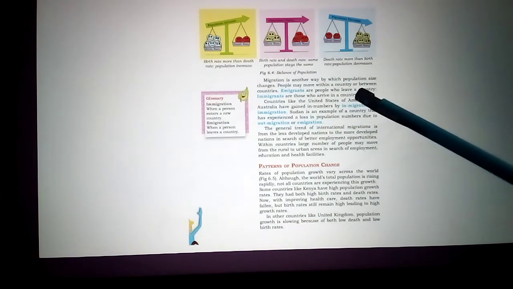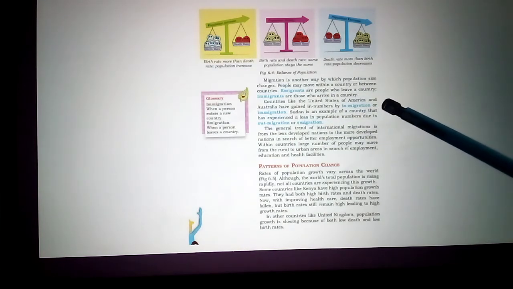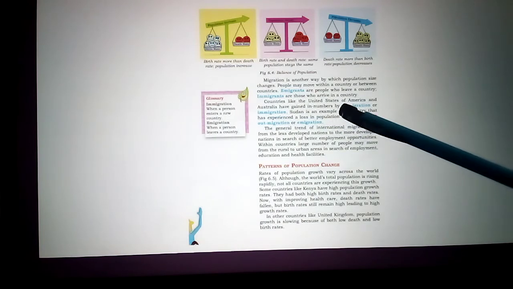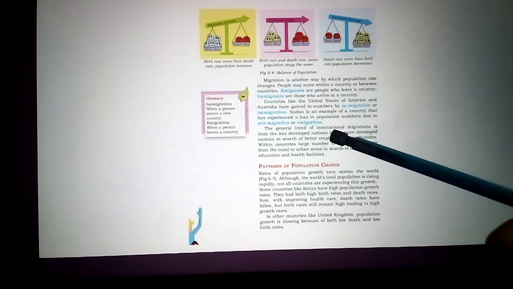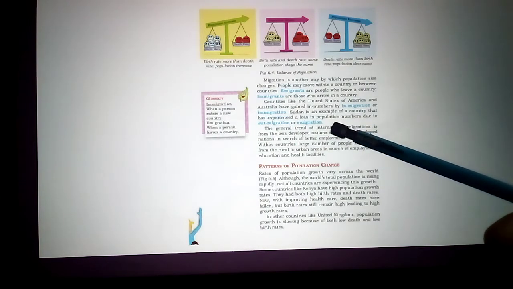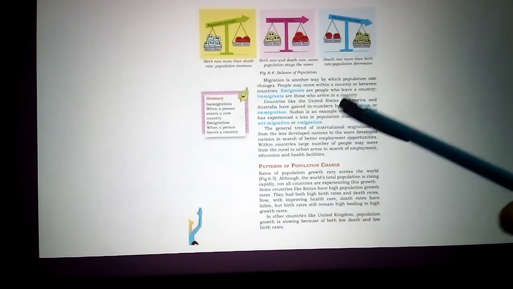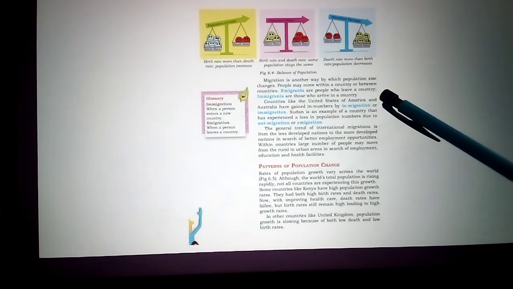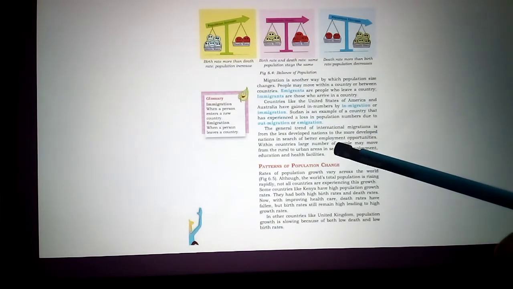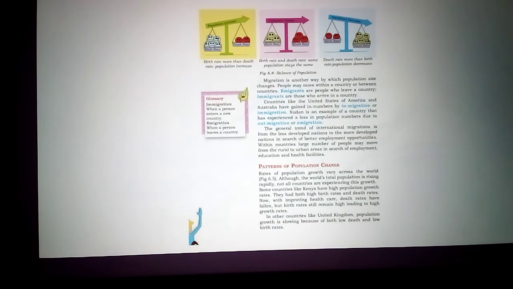In the USA, people are coming from other countries, so the USA population will increase. Here from the Sudan, population is going out of the country, from the Sudan to other countries. That is called emigration. When emigration is there, population will decrease. When immigration is there, the country's population will increase. Like that, migration affects the population change.